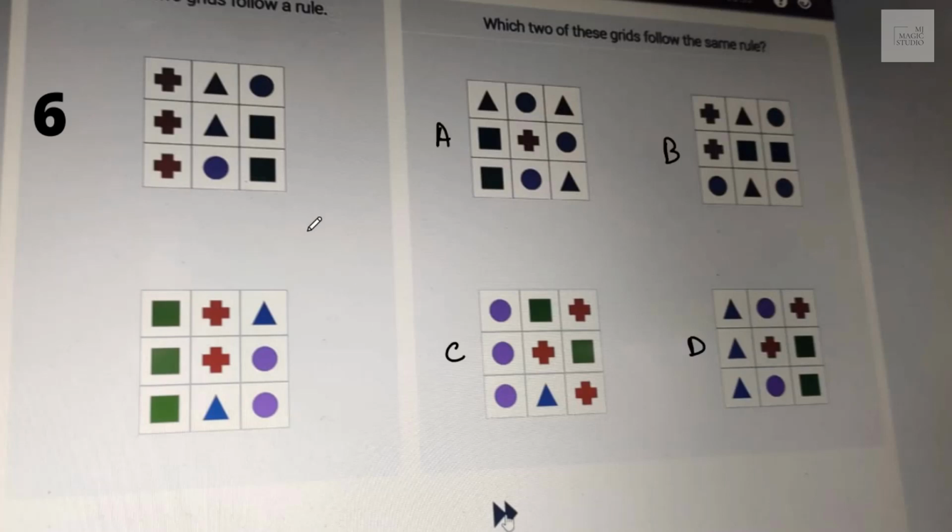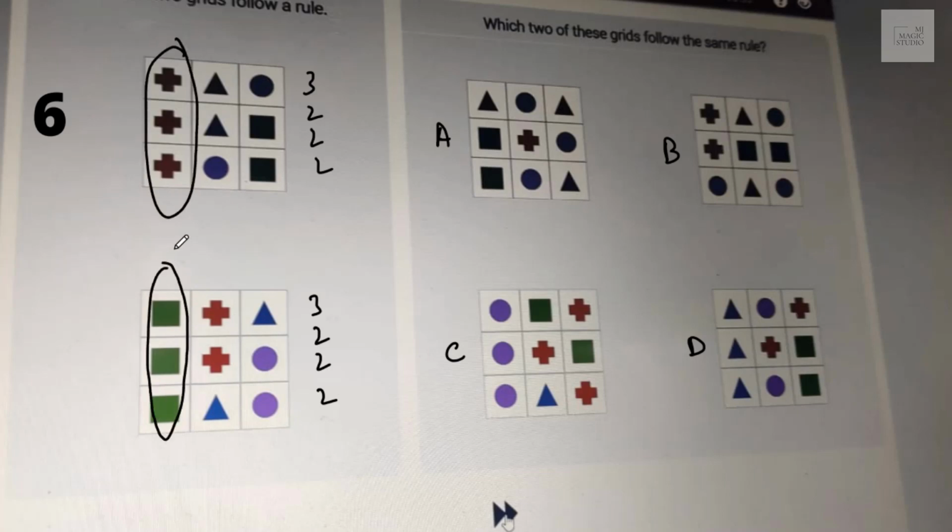Okay, now I have to doubly check. 3 2 2 2, which I can see, and here is also 3 2 2 2, but I'll go in with another information again. First column or the second or the third, one of the columns should have the same symbols. So I'll look out for this first maybe. In C, the first column has same symbols. In D, the first column has same symbols.